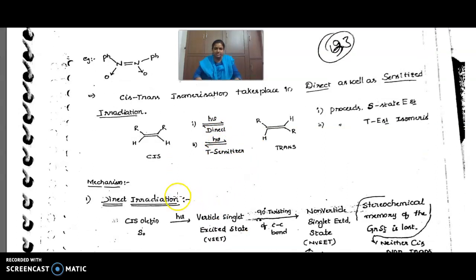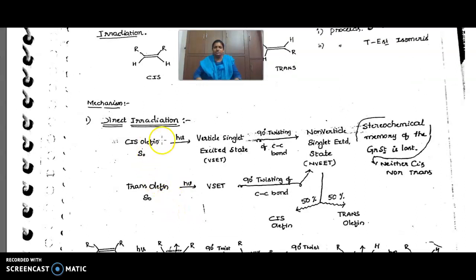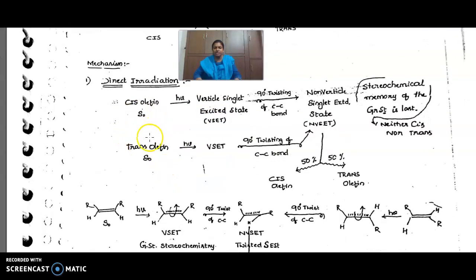Mechanism of the reaction in direct irradiation: first the cis olefin is in the singlet ground state. If you pass light of the absorption wavelength of the olefin, the vertical singlet excited state forms, from singlet ground state to vertical singlet excited state. After 90 degrees of twisting along the C-C bond, the vertical becomes a non-vertical singlet excited state.